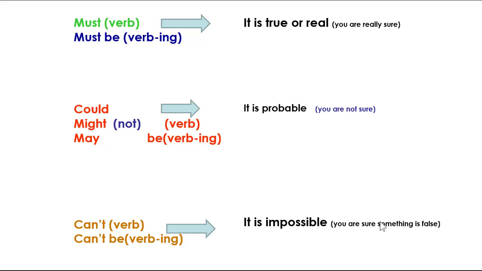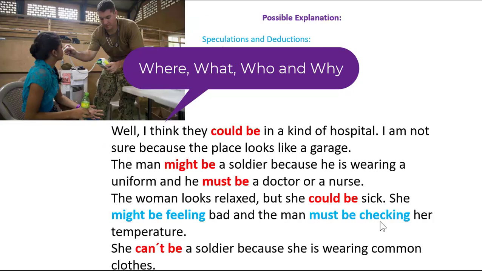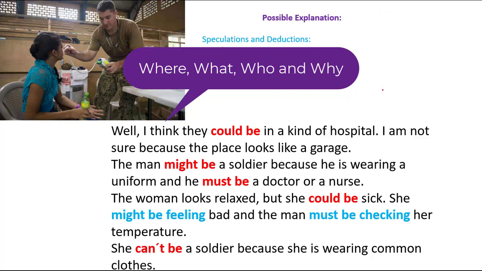So if we go back to the previous examples, you can see that in the first example, I was using the expression could be because I am not sure about this. It's a probability, but I am not sure. In the second example, I am also using might be because I am not sure of the situation. In the third example, I am using must because obviously it's evident that the person is a doctor or a nurse.